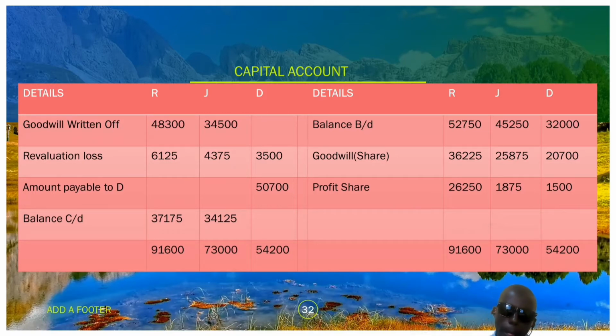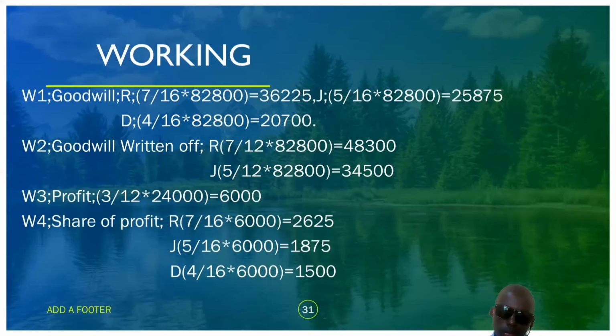First of all, we realize the profit, which I've done in working three. You realize this partner died in March.